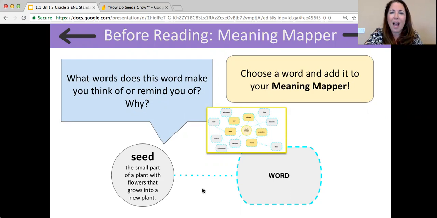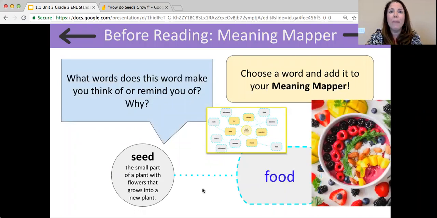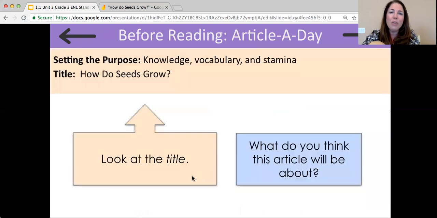So, readers, I love the words that you shared that reminded you of the word seed. When I think of the word seed, I think of the word food because, after all, lots of food that I eat, and I'm sure that you eat too, comes from a seed, such as a fruit or a vegetable. So, readers, we're going to be reading an article today titled, How Do Seeds Grow? What do you think this article will be about after reading that title?